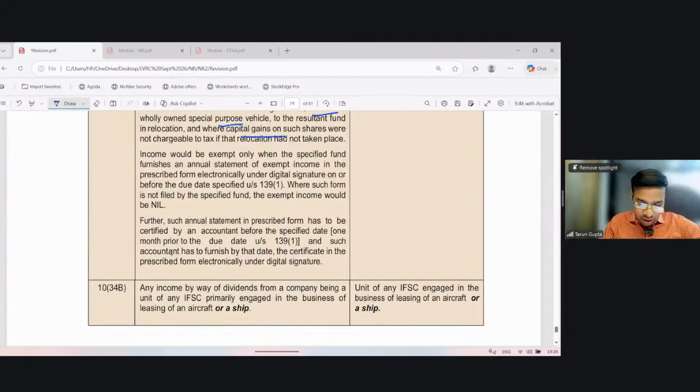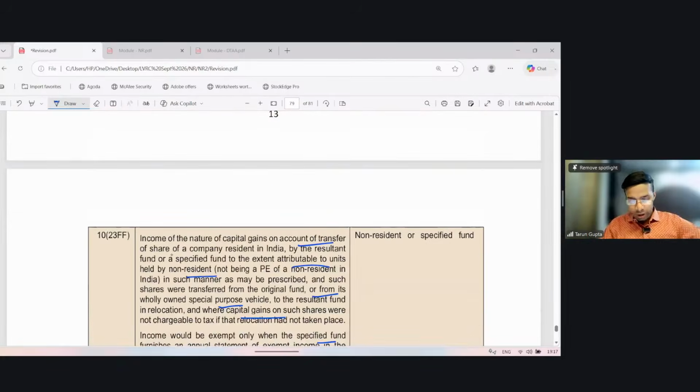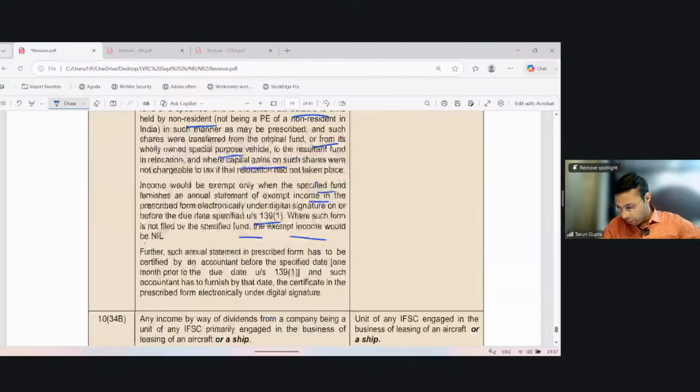Income would be exempt only when the specified fund furnishes an annual statement of exempt income in the prescribed form electronically under digital signature on or before the due date of return of income, section 139.1. Where such form is not filed by the specified fund, the exempt income would be nil. So no exemption. Further, such annual statement in the prescribed form has to be certified by an accountant before the specified date, and such accountant has to furnish by that date the certificate in the prescribed form electronically under digital signature. Okay. The assessee can be the non-resident or a specified fund.